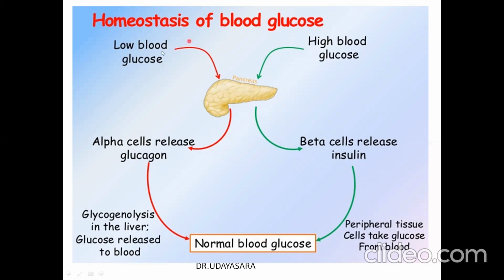When the glucose level is low, what happens? It stimulates the alpha cells of the islets of Langerhans of the pancreas to release the glucagon hormone. This glucagon favors glycogenolysis in the liver, and hence glucose is released to the blood. Thus, it maintains the normal blood glucose.